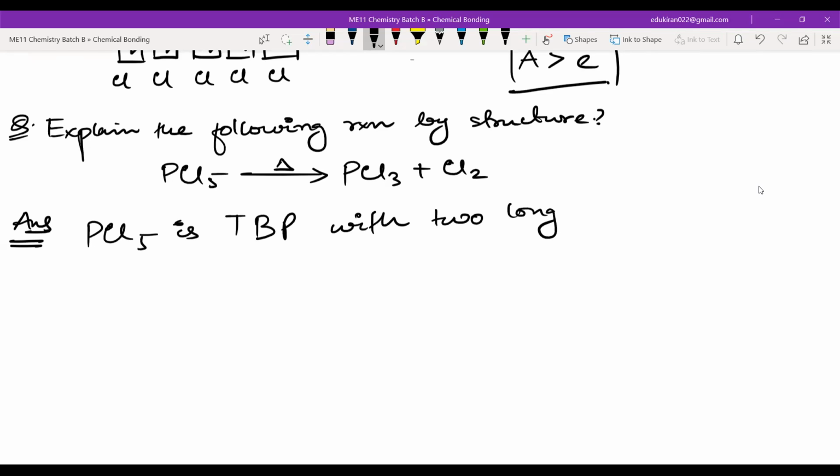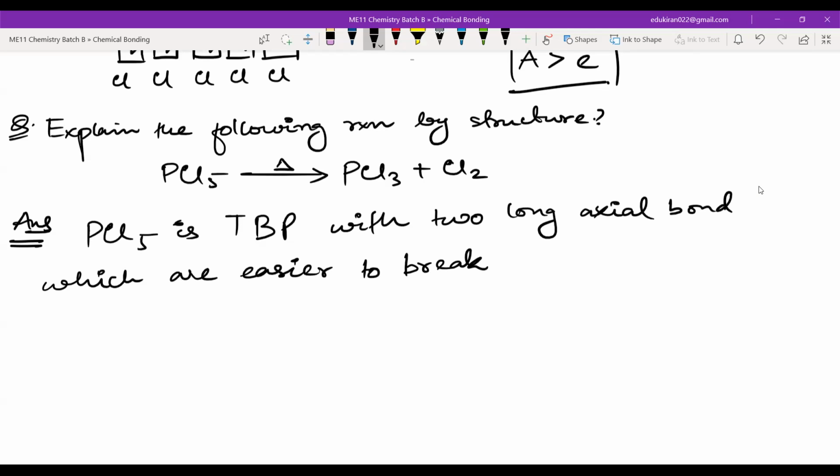2 long axial bonds. If the bond is long, then it will be easier to break. 2 long axial bonds which are easier to break and form Cl2. And these are the 2 chlorine that form Cl2. Now, if they have broken down and formed Cl2, PCl3 is just left.